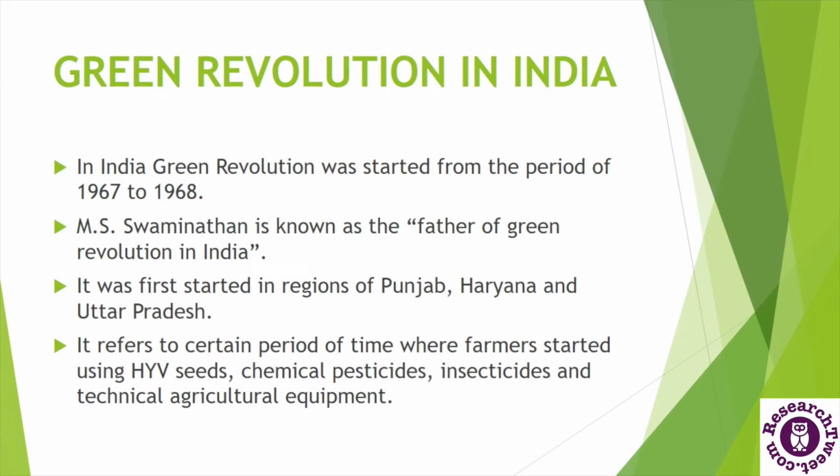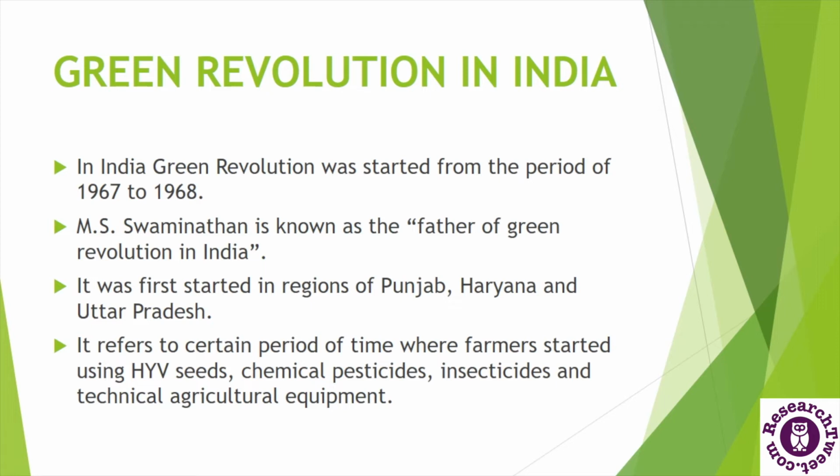Now, in India, it was started by M.S. Swaminathan in 1967 to 1968 under the government of Srimati Indira Gandhi. At first, it started in some regions of Punjab, Haryana, Uttar Pradesh and Bihar, and in this period high-yielding variety seeds were introduced to farmers and irrigation systems were improved.